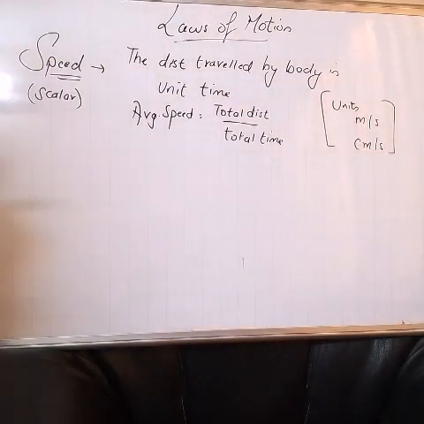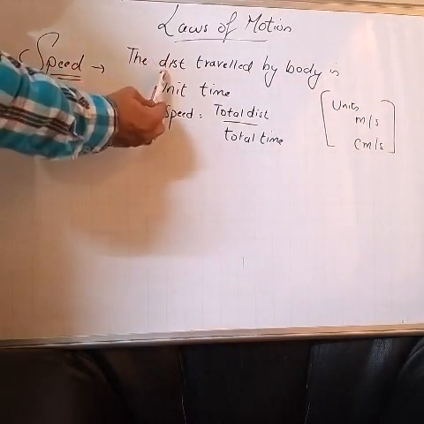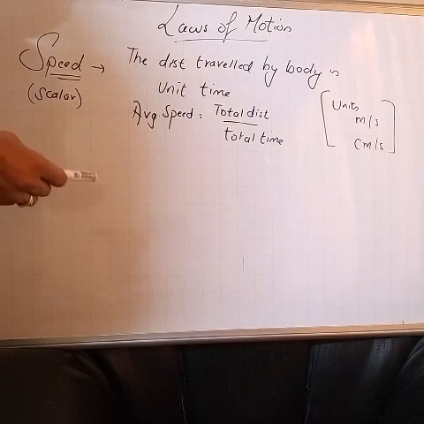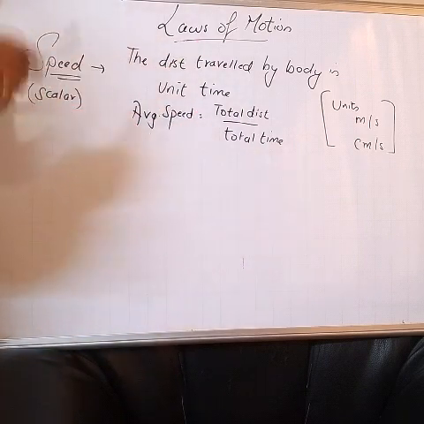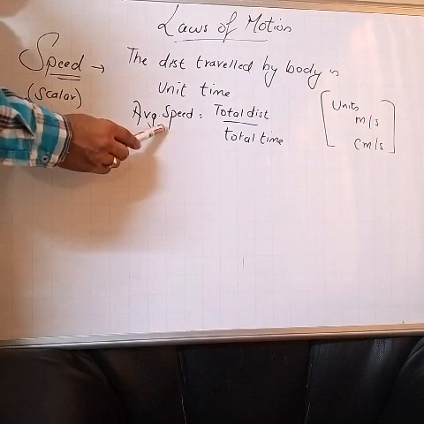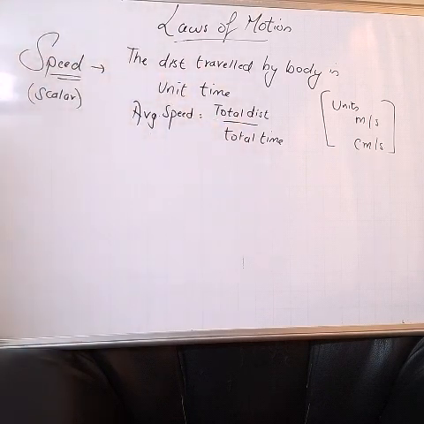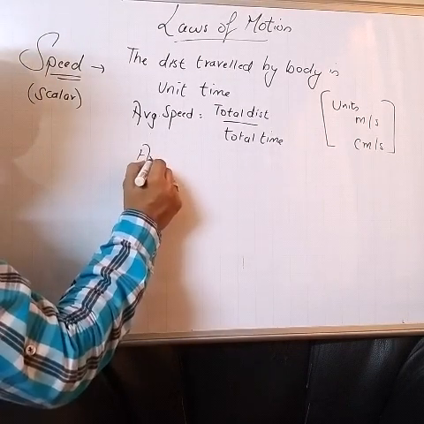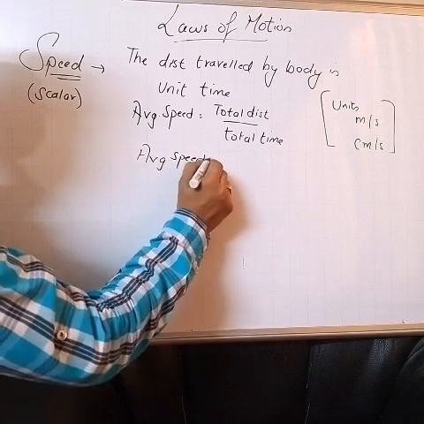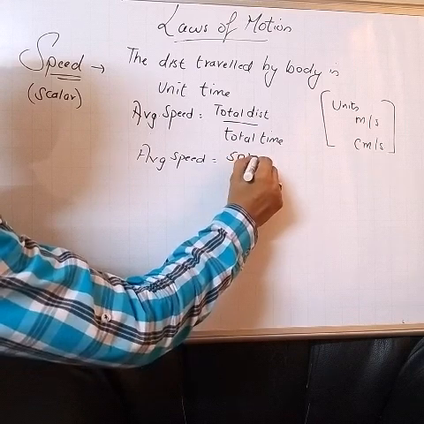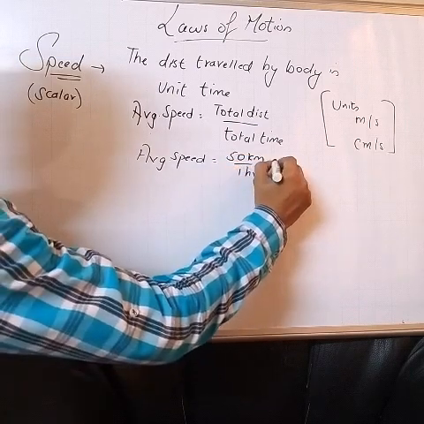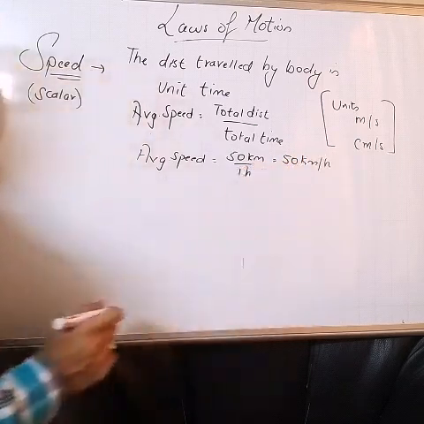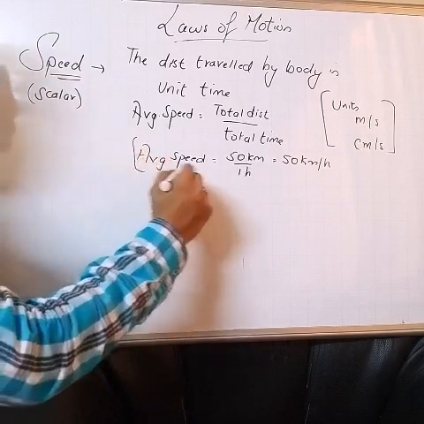Now how do we define speed? See, it's very simple. The distance traveled by body in unit time is called speed, and the formula for finding speed is very easy. See, average speed of a body can be written as total distance upon total time. Now I will take the same example. The average speed of the car, as I told you, total distance traveled was 50 kilometers and total time was 1 hour. So the speed of the car will be 50 kilometer per hour. Okay, that is how I find the speed.